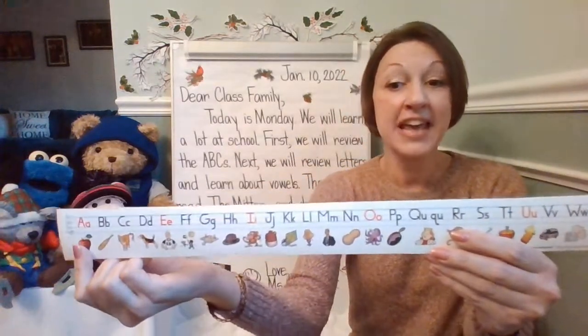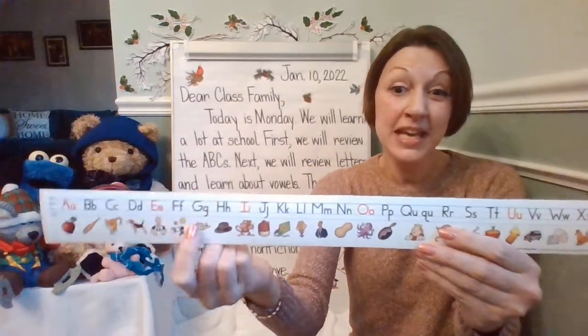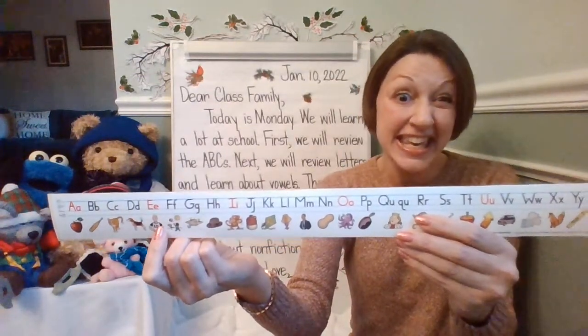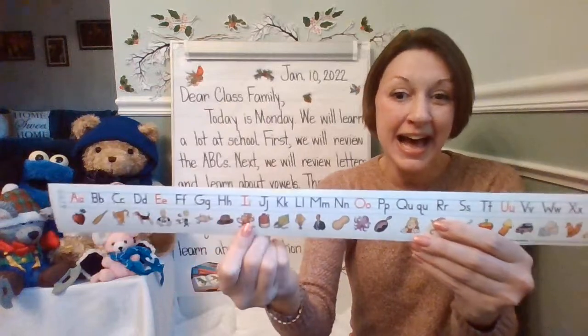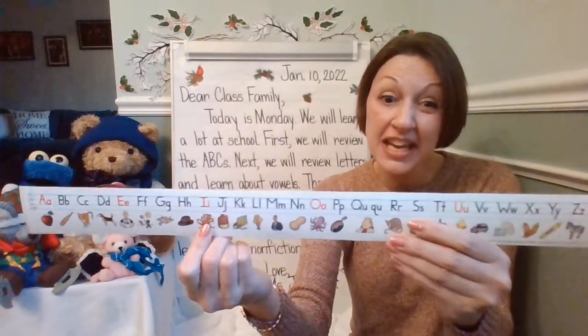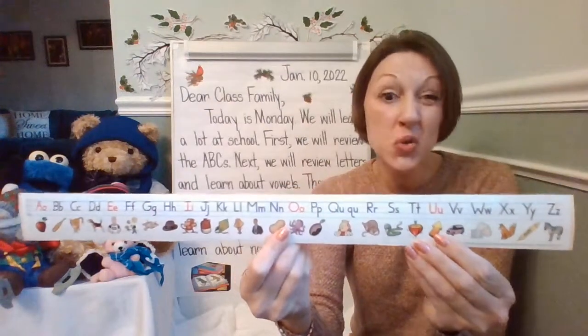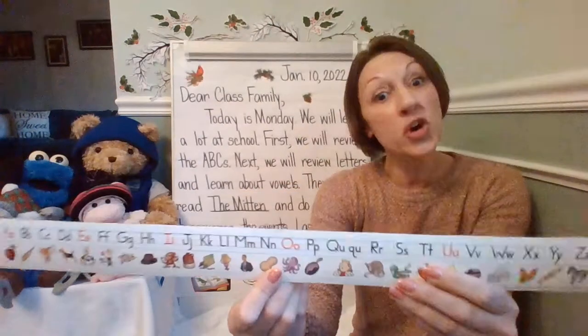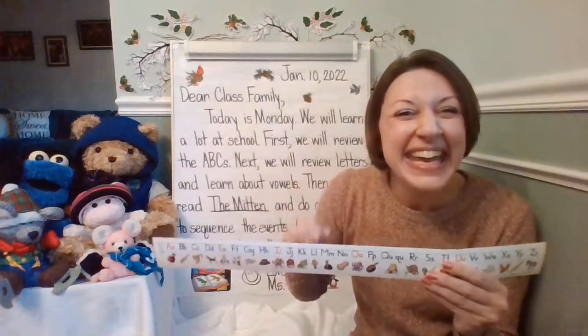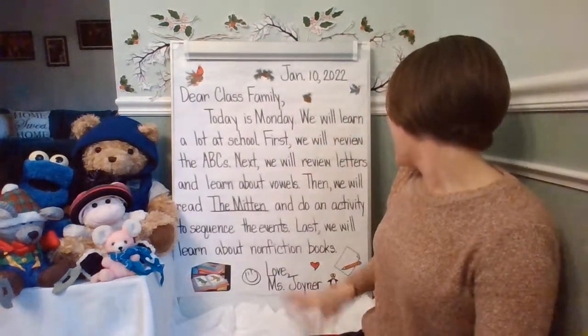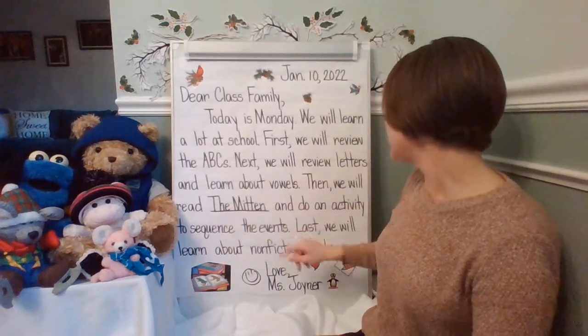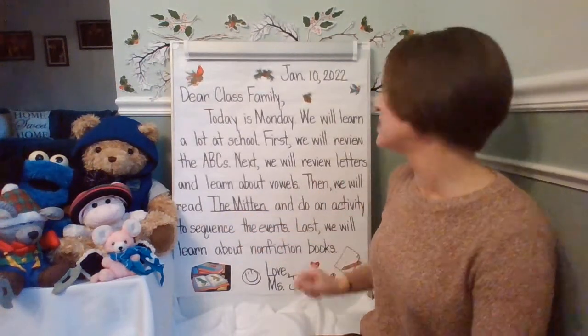A, like A, apple, A. E, like E, ed, e. I, like I, itch, it. O, like O, octopus, ah. And U, like you, up. We're going to learn the vowels A, E, I, O, U today at school. Then we will read the mitten and do an activity to sequence the events.